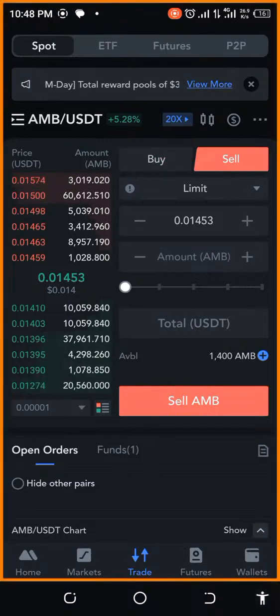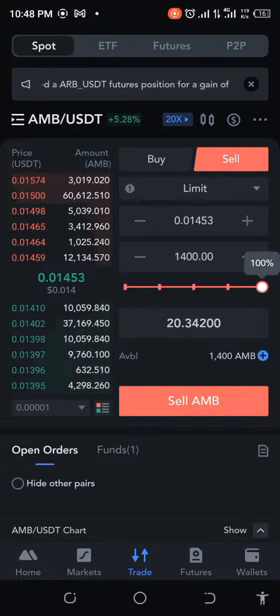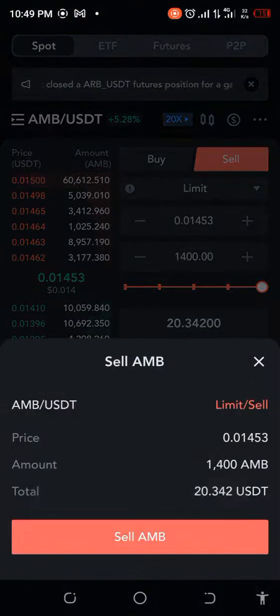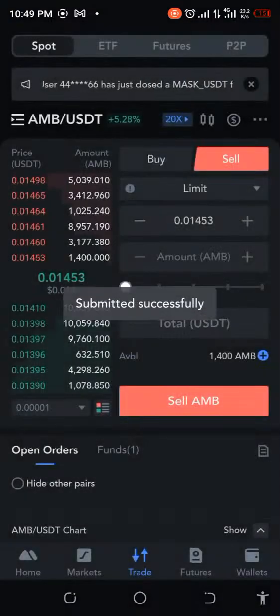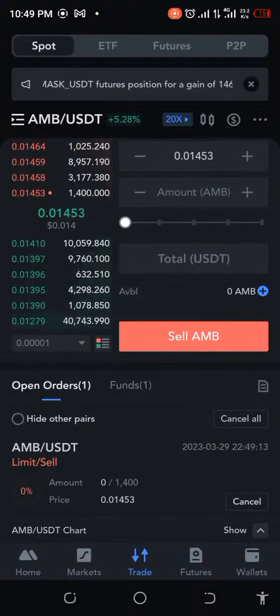Sorry, I was actually thinking, like I told you, this is a new platform. Okay, so we're currently here. As we can see, we already have our AMB here, already seated and waiting. So let's just slide that to 100%. And you can see that we have 34 cents made. So let's go ahead and hope that it seems so. All right, so let me go ahead and see. It says, do we want to sell? Yes, we want to sell. So let's click on sell. Oh, we're in the queue. All right, let's see whether we can get this sold quickly.